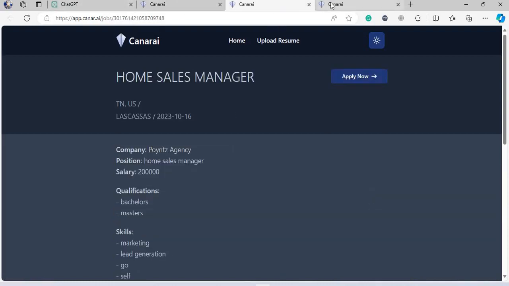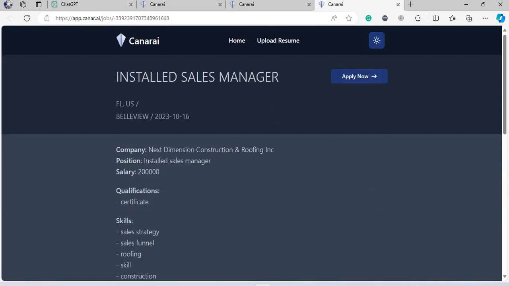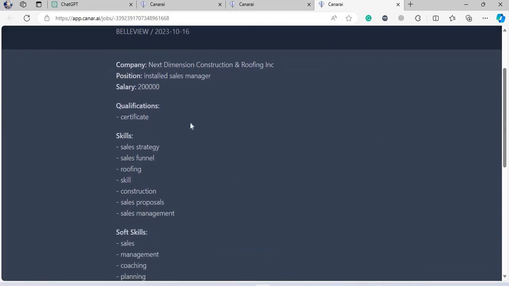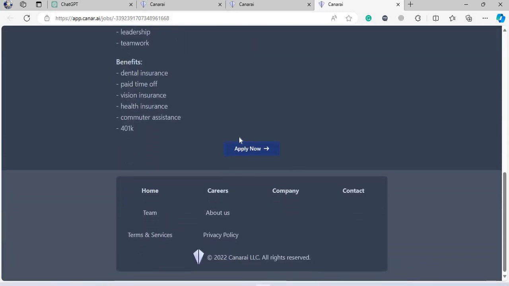Okay. And folks, this is so crazy when I do this. Here's the thing, folks. Install Sales Manager. It's in Bellevue, okay, in Florida, United States. The qualifications are certificate, skills, sales strategy, sales funnel, roofing, construction, sales proposal. You need to have soft skills and so on, and you can apply now.